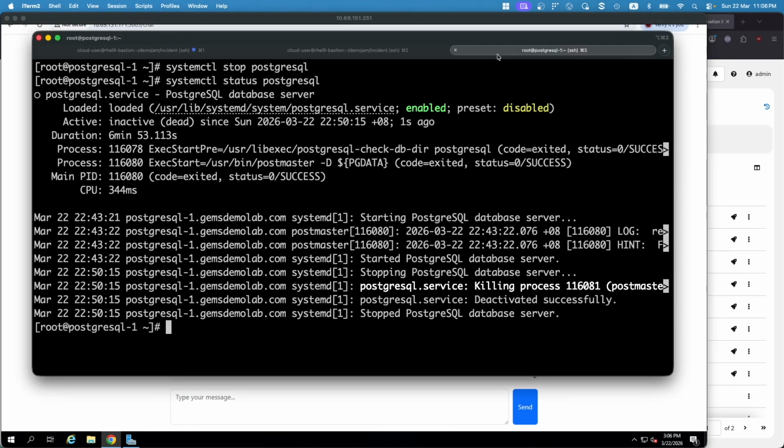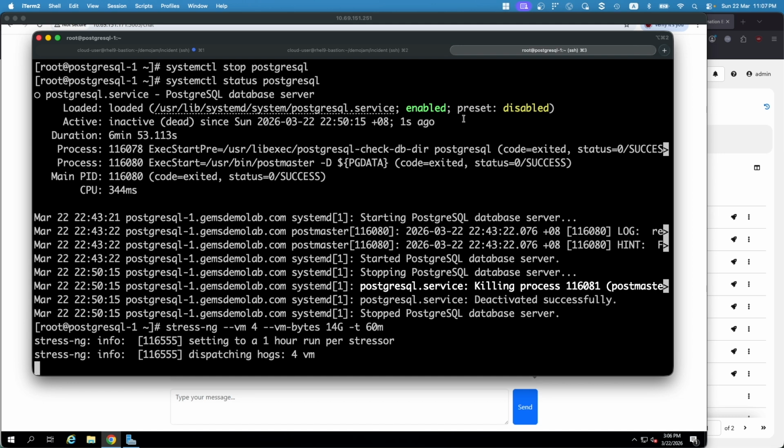But in many cases, we know that things are not usually just about a single service being down. Different things might be going on, and the user might still experience issues like slow response or other problems inside the system. So I'm going to simulate stressing the server with a high memory load, to see how the chatbot does further troubleshooting if we deem that the service has not been fully restored or that we are running at a suboptimal level.